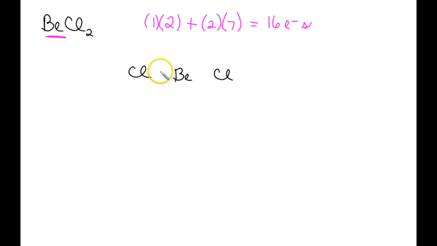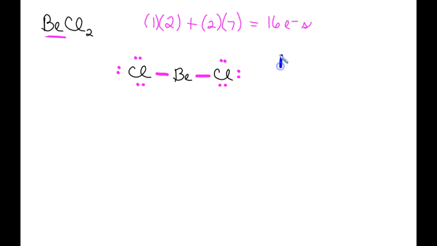And we will start by single bonding. So that's 2, 4. Now we fill the octets of our bonded atoms. So we're up to 6, 8, 10, 12, 14, 16 electrons. Now, you're going, but wait, previously that didn't work.